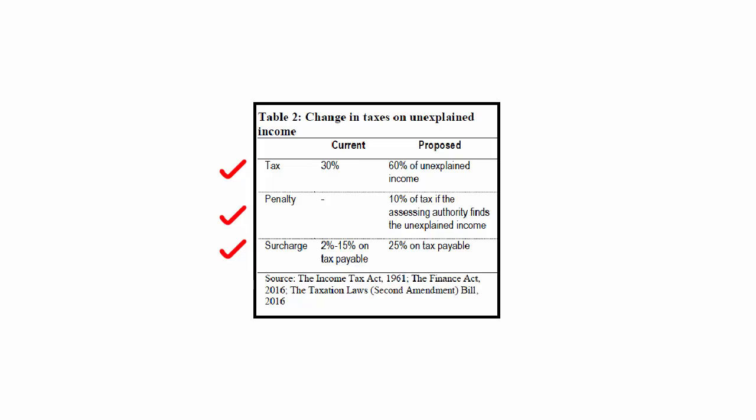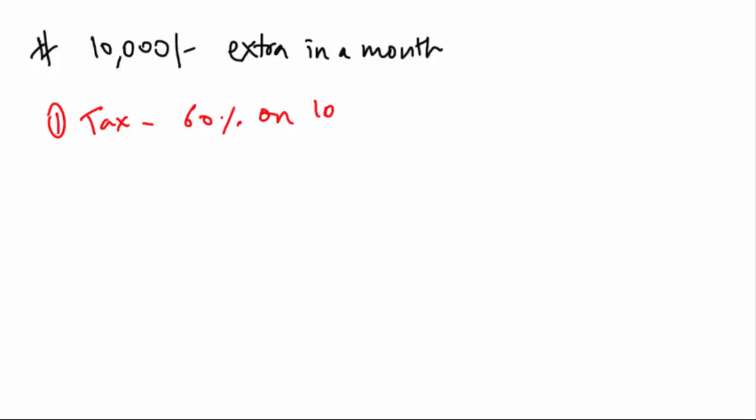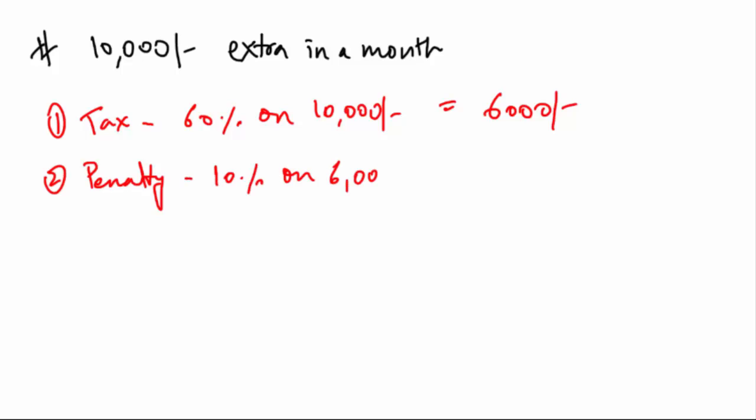Now let's take all the proposed changes in tax and put them in an example to understand it better. Suppose you earn 10,000 rupees extra in a month apart from your regular income or salary. So the calculation is going to be in the following manner. First, there will be 60% tax on your 10,000 rupees. That will be 6,000 rupees. Then you'll have a penalty which is 10% on already taxed money. That is 10% on 6,000, which is going to be 600 rupees.